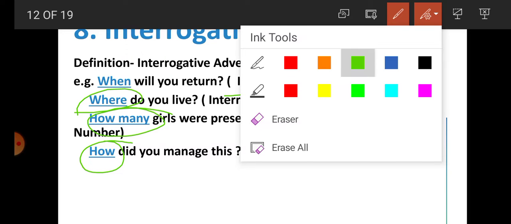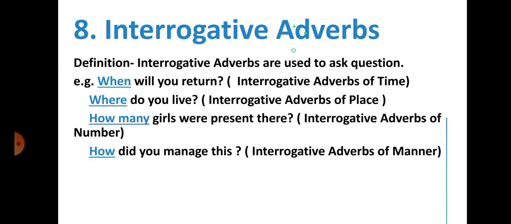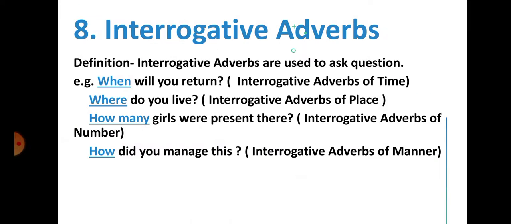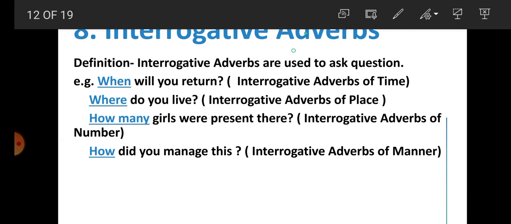So it is clear, students, that in the first sentence, when is used to ask the question. Second sentence, where is used to ask the place of the action. Third sentence, how many is used to ask the number of the action. And fourth sentence, how is used to ask the manner of the action. So they are interrogative adverbs.